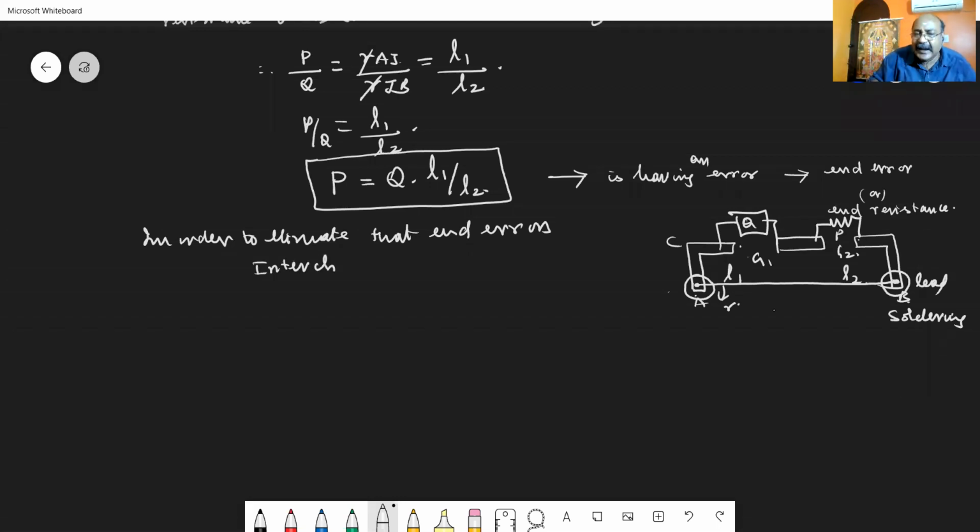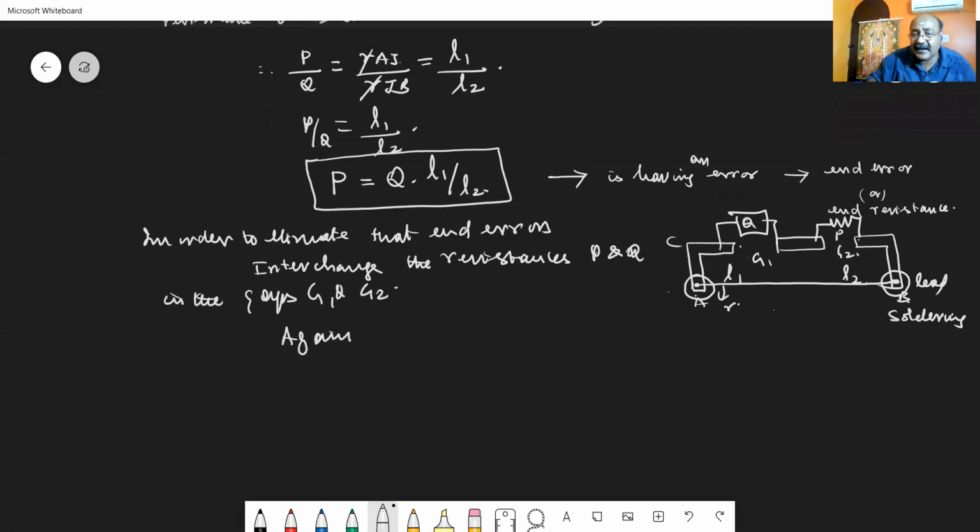So in order to eliminate that end error, interchange the resistances P and Q in the gaps G1 and G2. Again, you repeat the procedure.